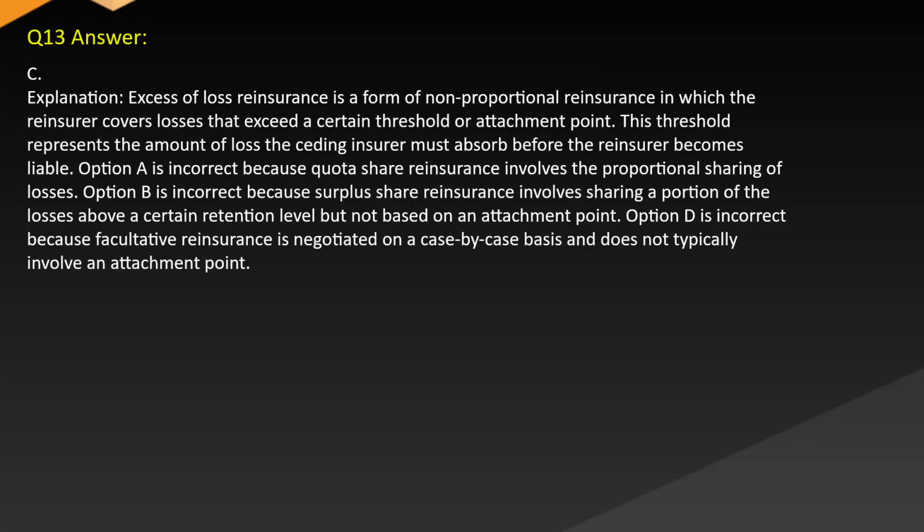Answer. C. Explanation. Excess loss reinsurance is a form of non-proportional reinsurance in which the reinsurer covers losses that exceed a certain threshold or attachment point. This threshold represents the amount of loss the ceding insurer must absorb before the reinsurer becomes liable. Option A is incorrect because quota share reinsurance involves the proportional sharing of losses. Option B is incorrect because surplus share reinsurance involves sharing a portion of the losses above a certain retention level but not based on an attachment point. Option D is incorrect because facultative reinsurance is negotiated on a case-by-case basis and does not typically involve an attachment